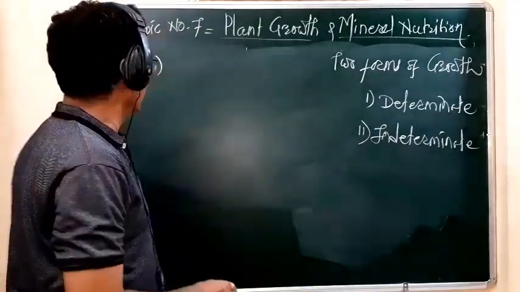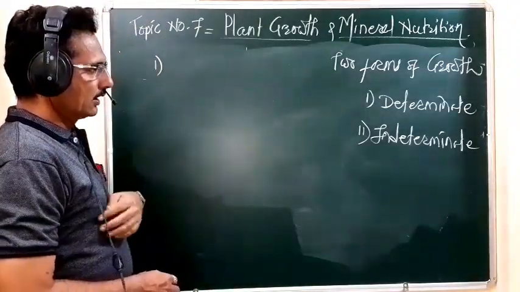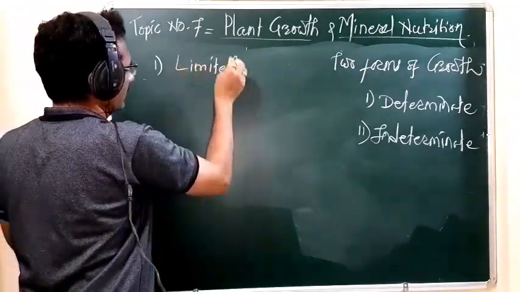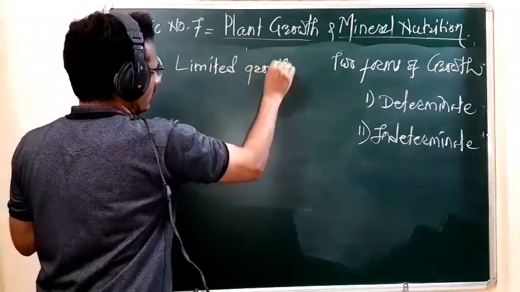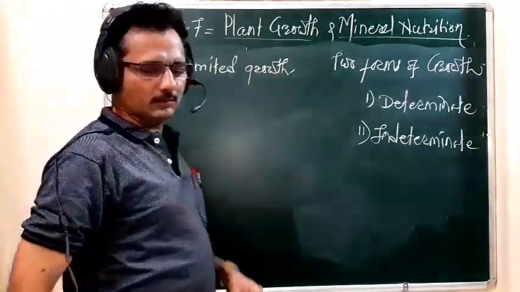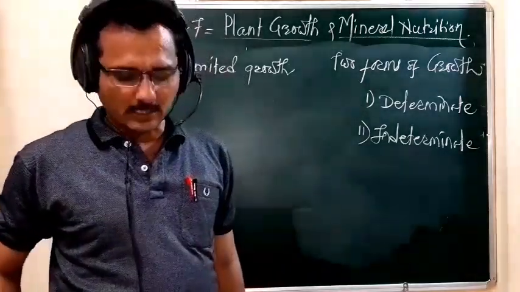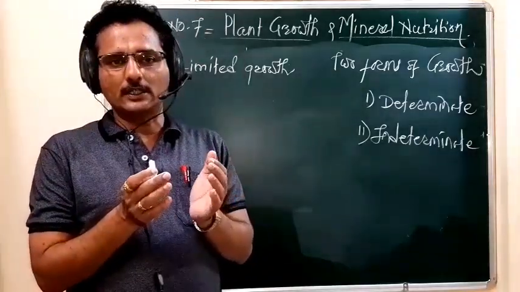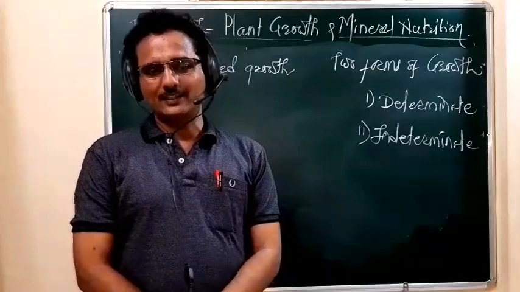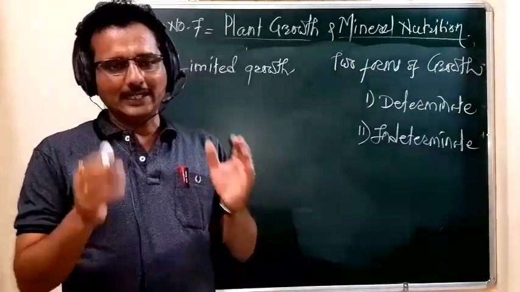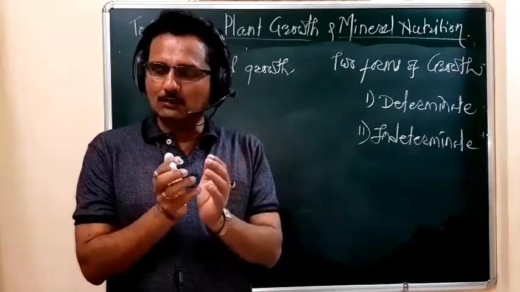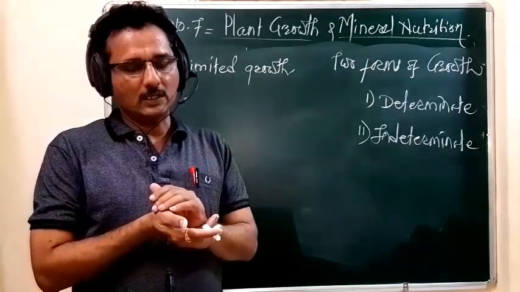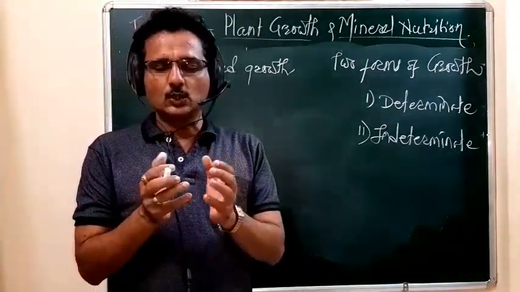So what is determinate growth? That growth is also called limited growth. Where in the plant body do we observe limited growth? It means the part of the plant body beyond which they are unable to divide or change form. When that part is completely developed, its growth is stopped.